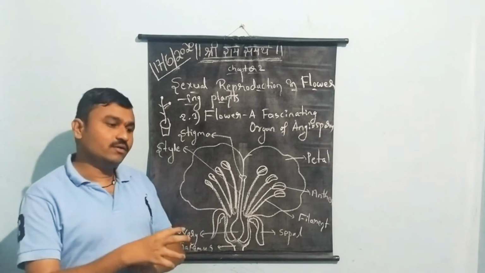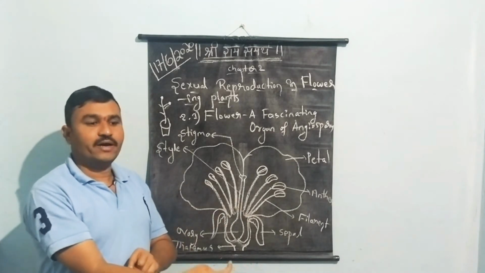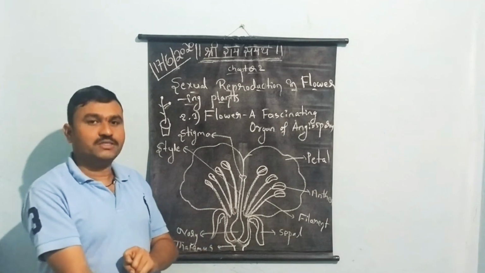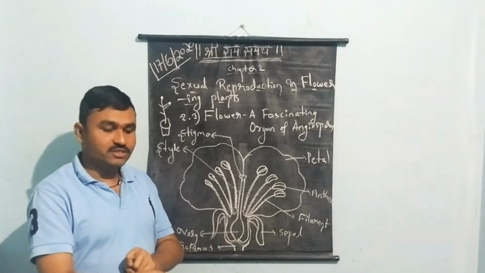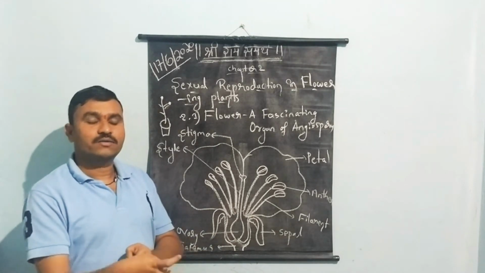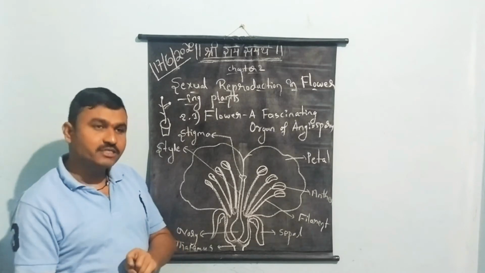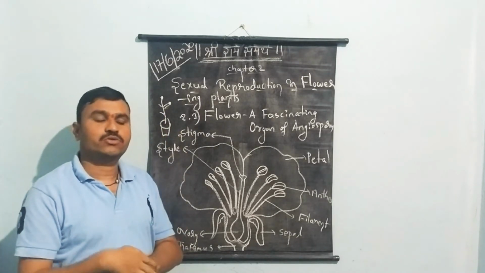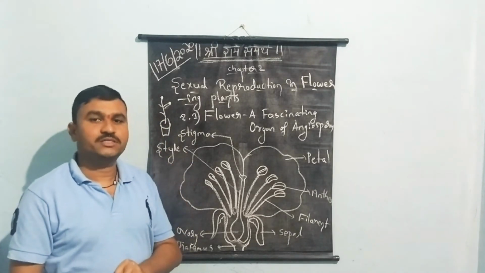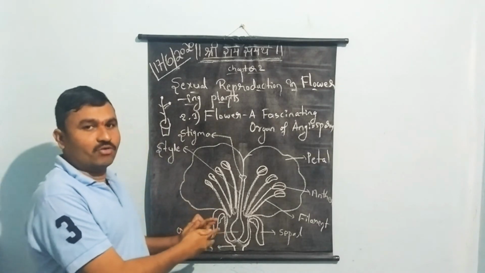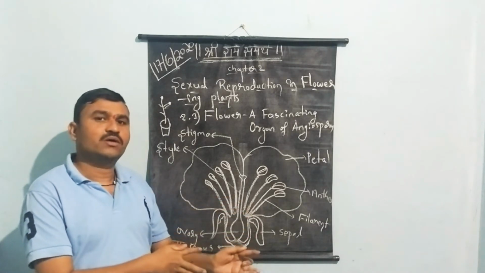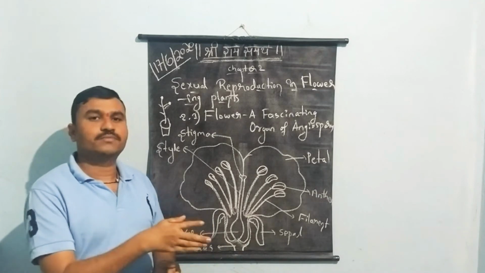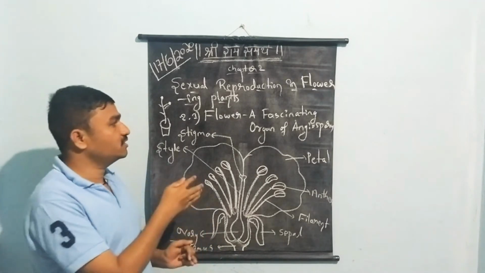When the seed is dispersed and falls on the land surface, the seed starts germinating. Again, it gives rise to a new plant. So where exactly does the formation of seed take place? That is in the flower. Flower gets converted into fruit. Those are the terms we are going to study in this chapter.